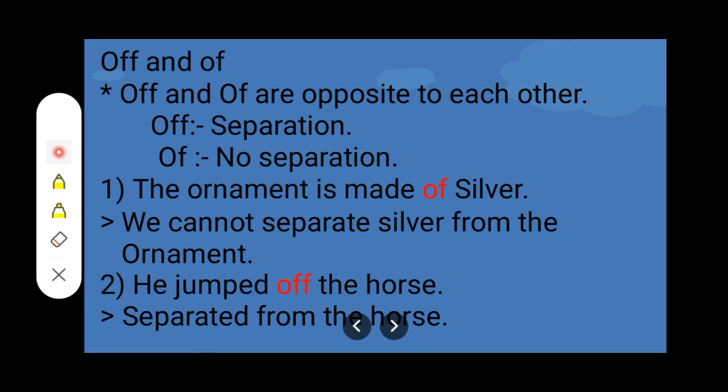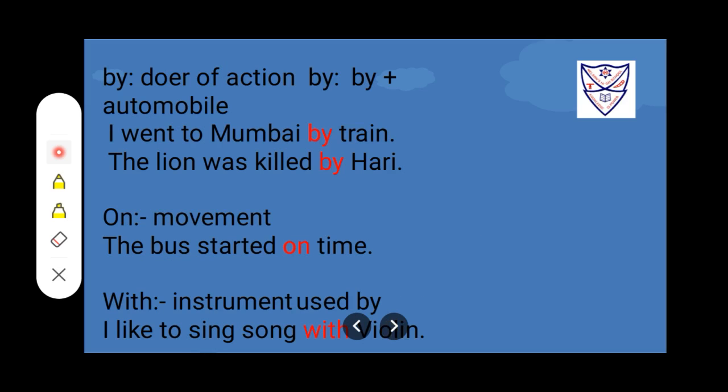OFF and OF. OFF and OF are opposite to each other. OFF shows separation, OF shows no separation. Example, the ornament is made OF silver. So we cannot separate silver from the ornament. He jumped OFF the horse, separated from the horse.